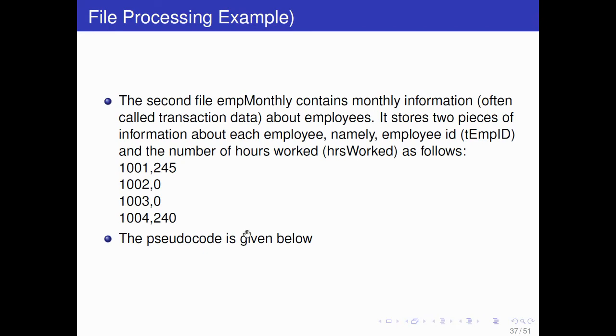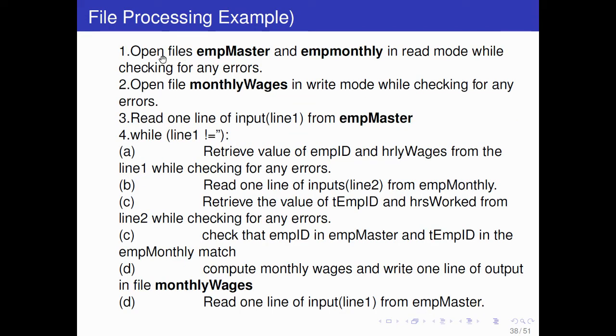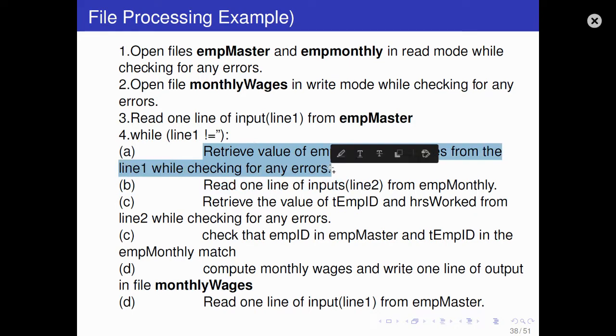So the pseudocode is here. You open the first file and second file, both in read mode, while checking for any errors. Open the third file, monthly wages, in write mode while checking for any errors. Read one line of input from employee master, the first file, and then you will run a while loop. If line 1 is not equal to an empty string, then retrieve the values of employee ID and hourly wages from line 1 while checking for any errors.